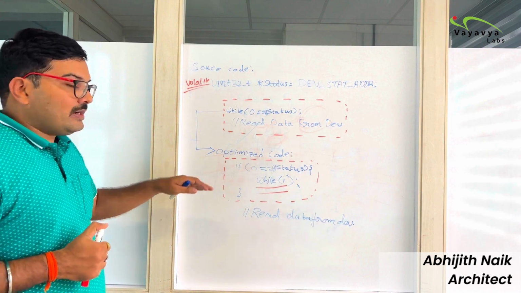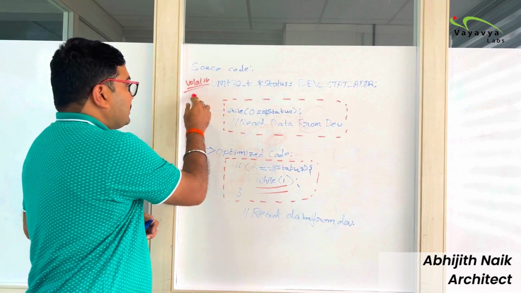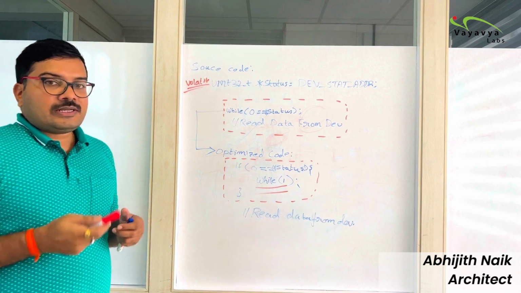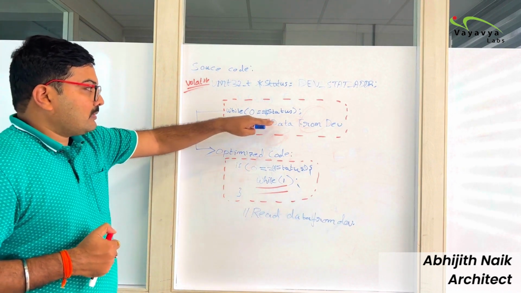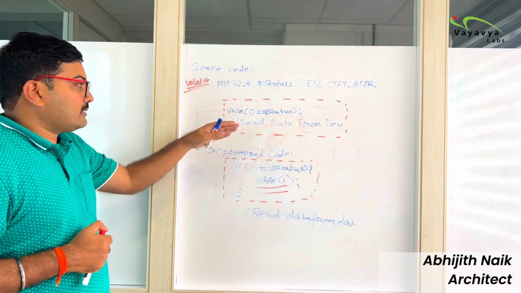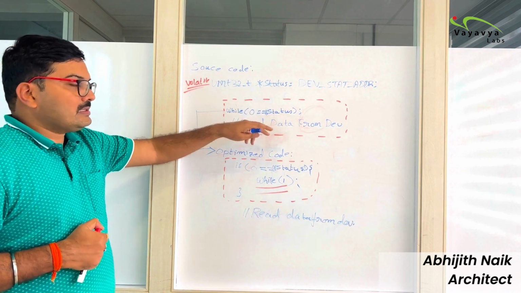In order to avoid these side effects, we use the volatile keyword. When we use the volatile keyword, the compiler will not optimize the instances of the volatile variables. So it will read the status register again and again.